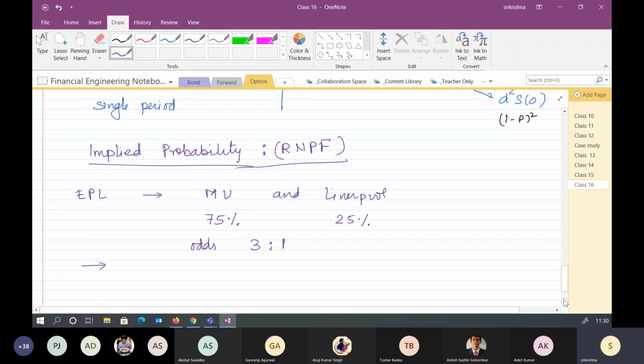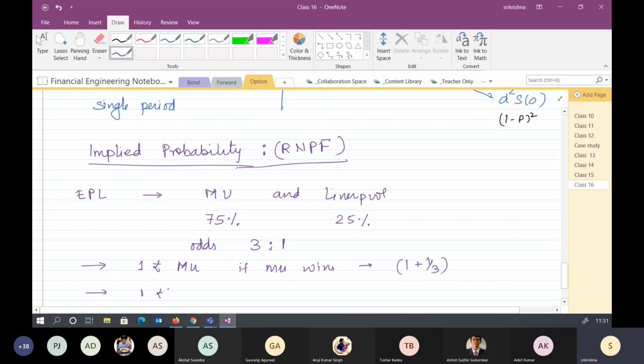If you put 1 rupee on Manchester United, and if Manchester United wins, then the money you will get is 1 plus 1 by 3. And if it loses, your 1 rupee is gone.